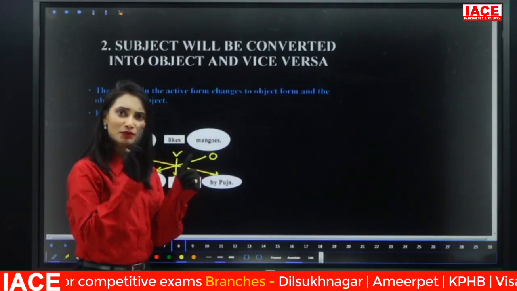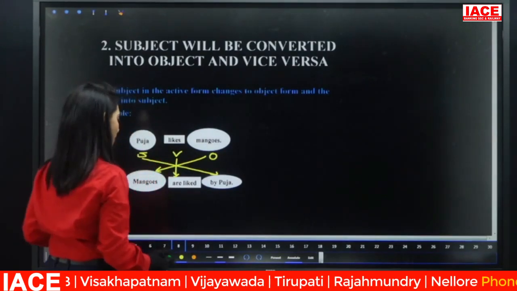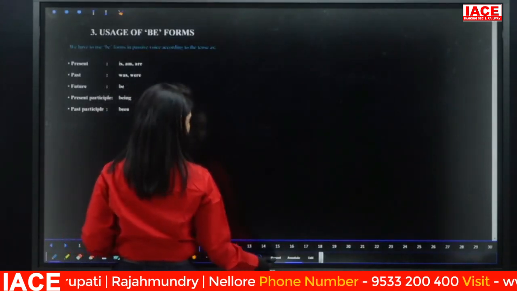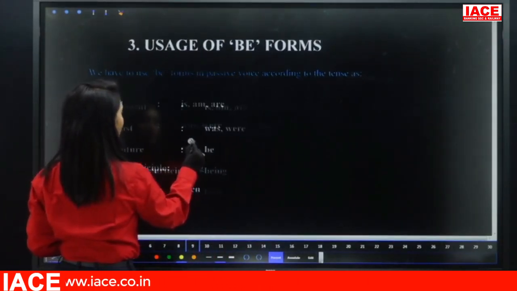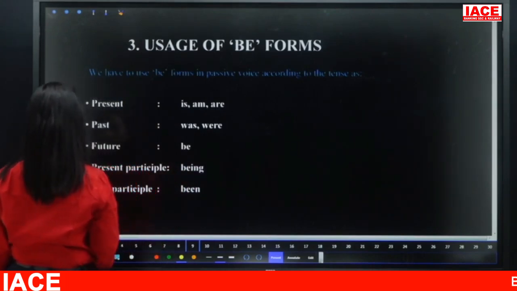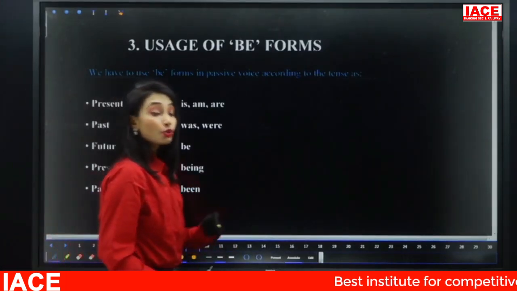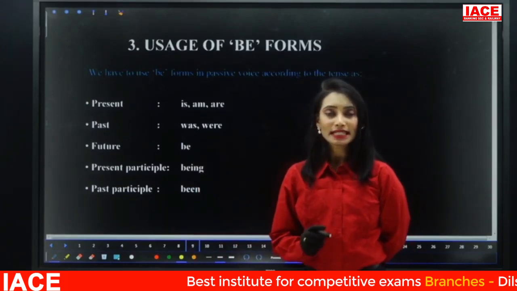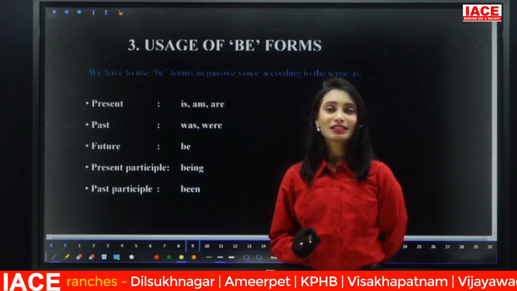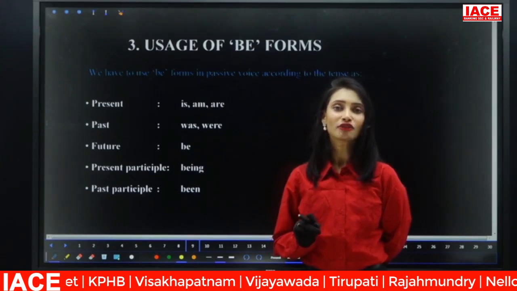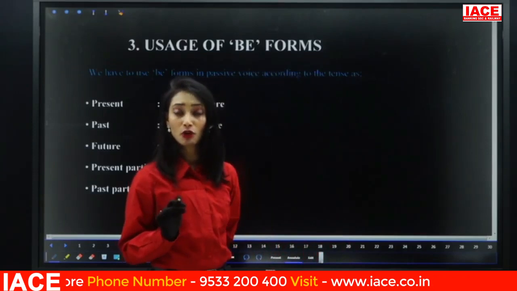First step, identify subject, verb and object. Second step, subject becomes object, object becomes subject. That's it. Now let's move on to step 3. So what do we have to do in step 3? Step 3 is very important because the entire sentence construction depends upon it. So what is that step 3? Usage of be forms. In passive voice especially, there is no change in the structure of the verb. In all the sentences, in all the tenses, the verb will always be in V3.